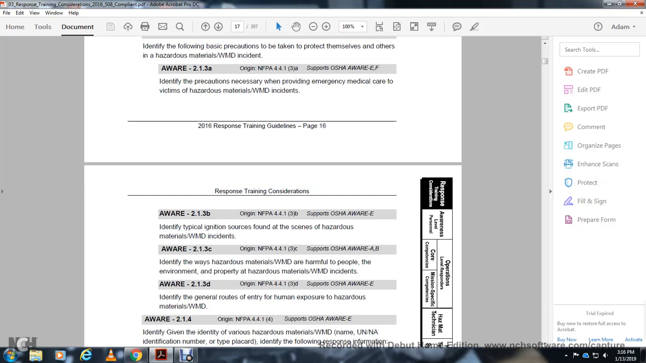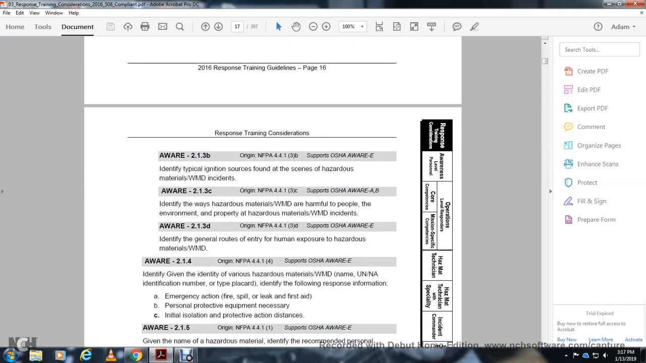213C, OSHA awareness A and B: identify the ways a hazardous material weapon of mass destruction can harm people, the environment, and property in an incident. 213D, OSHA awareness E: identify the general routes of human exposure for a hazardous material weapon of mass destruction.